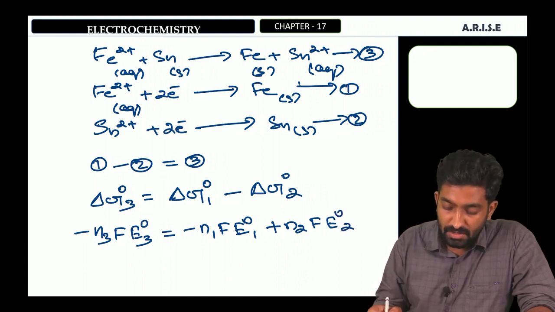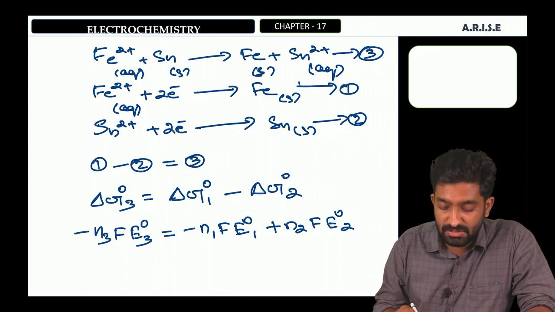Here look at the number of electrons, that is n3, n1 and n2.